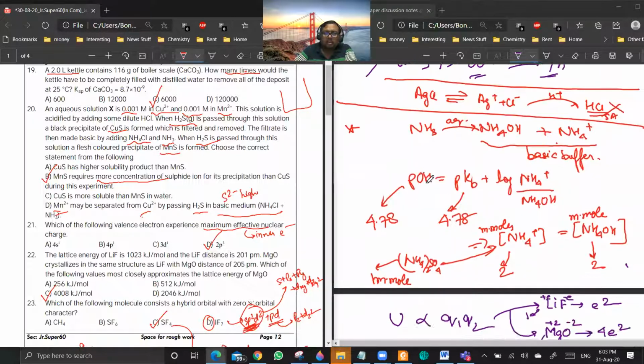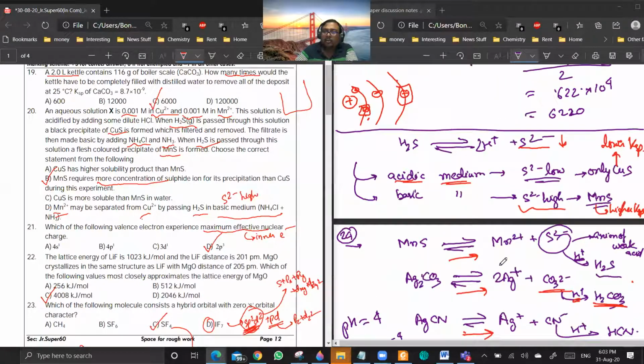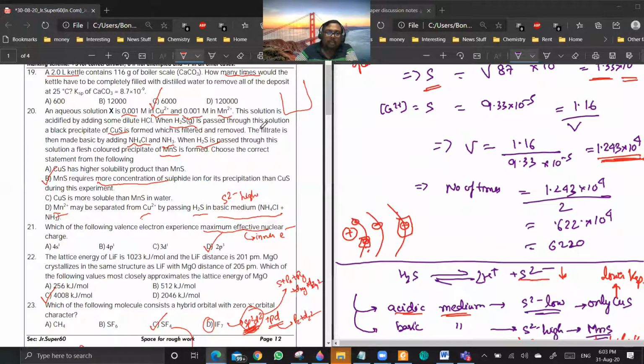Copper sulfide and MnS both are precipitates, but copper sulfide has a lower KSP value, while MnS has a very high KSP value. It is like 10 power minus 50, something like that, and this is like 10 power minus 20.